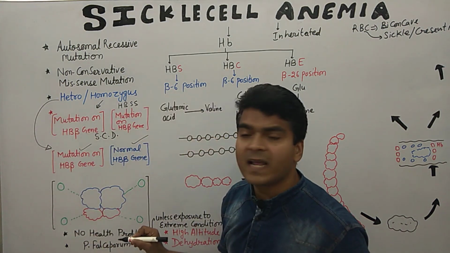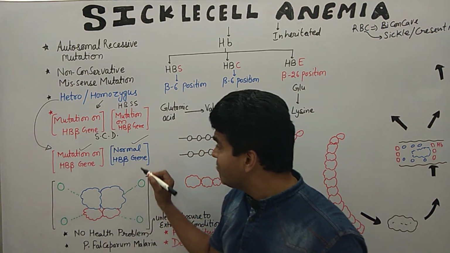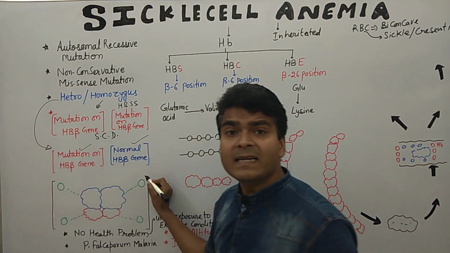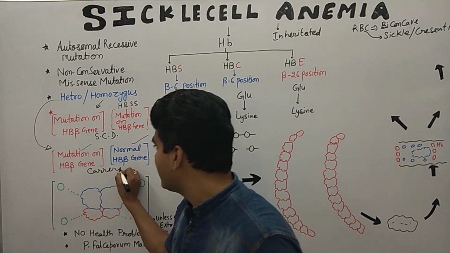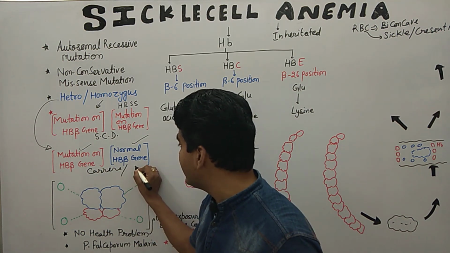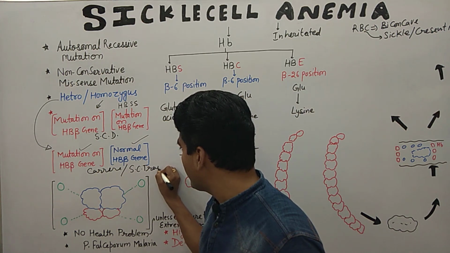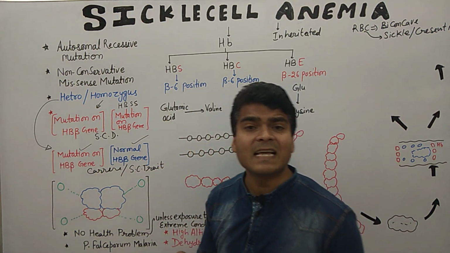This pattern is found in carriers, and this condition is known as sickle cell trait.